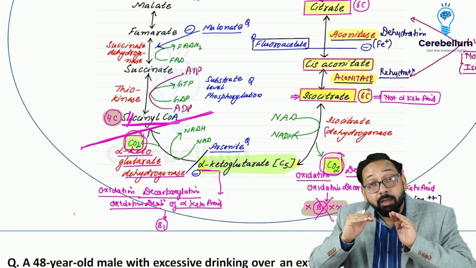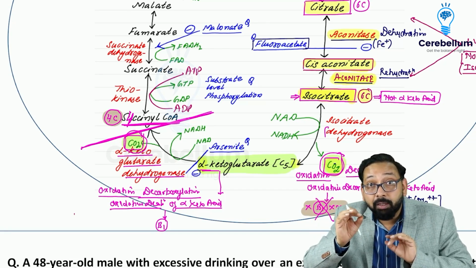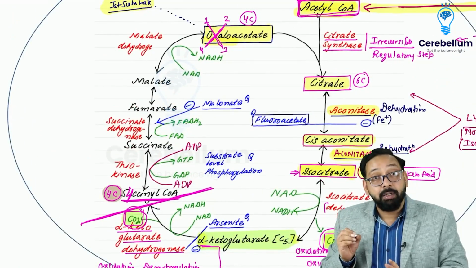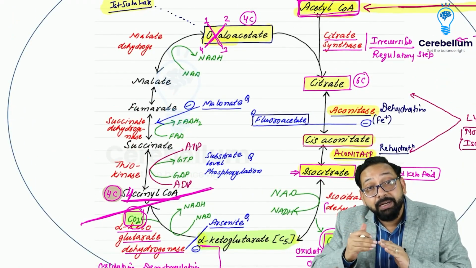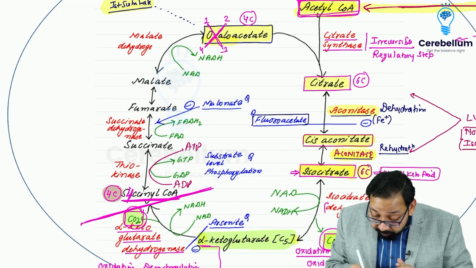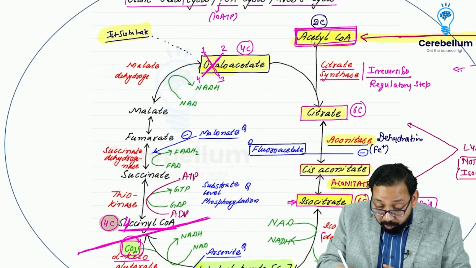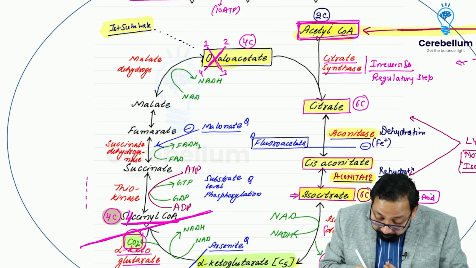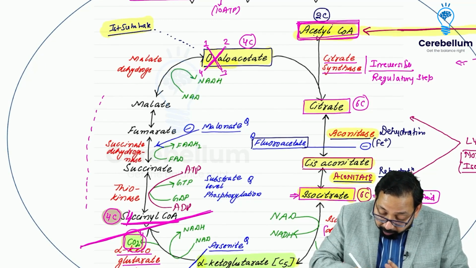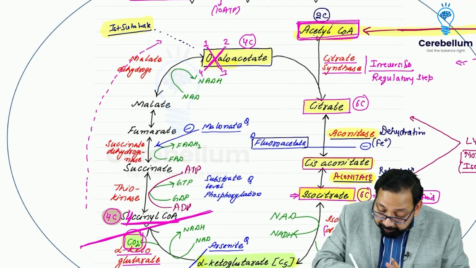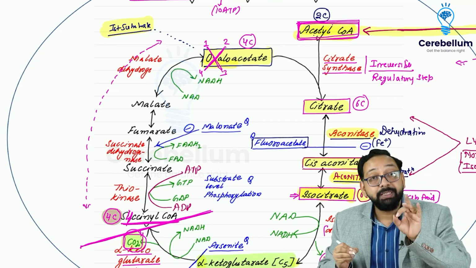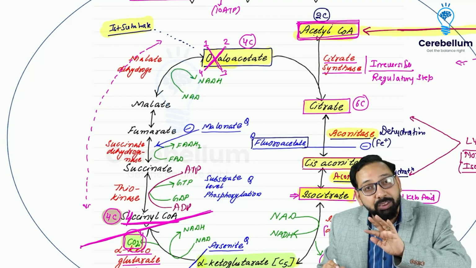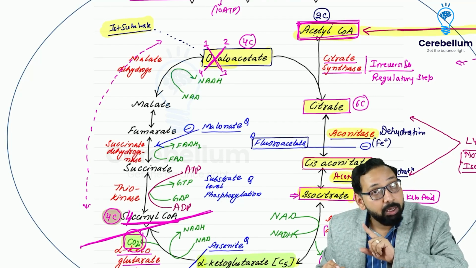Now the rest of the reaction. The purpose of the rest of the reaction is to produce oxaloacetate, meaning to regenerate oxaloacetate. Succinyl coenzyme A is 4 carbon, oxaloacetate is 4 carbon. All the intermediates have 4 carbon, meaning in all these reactions there would be no change in the carbon. There would be a change of hydrogen and oxygen, but no change in the carbon number.